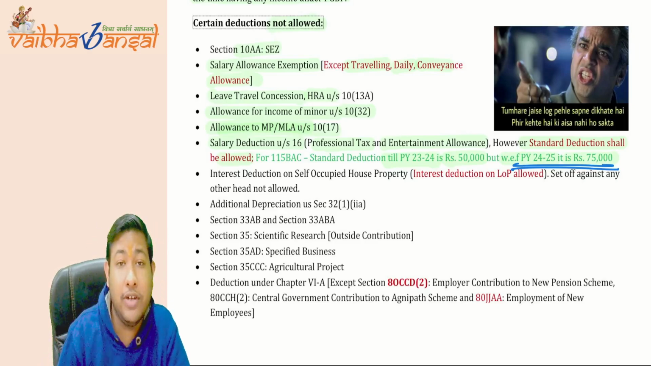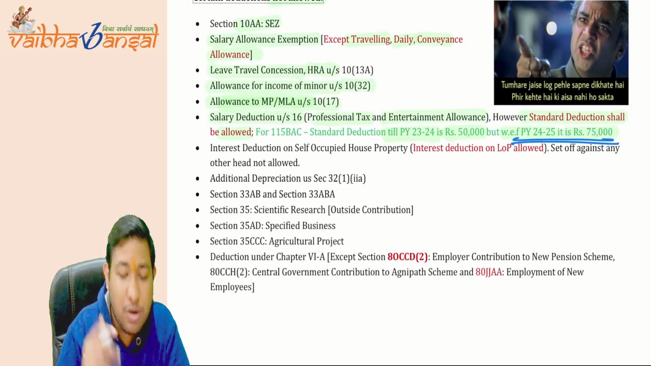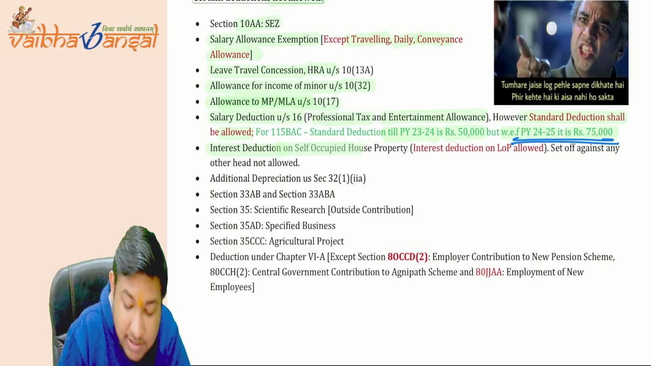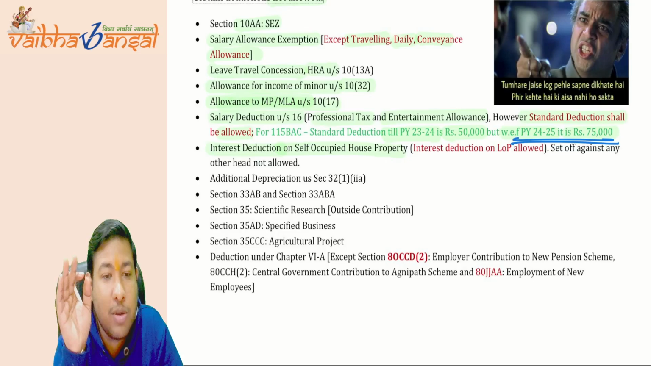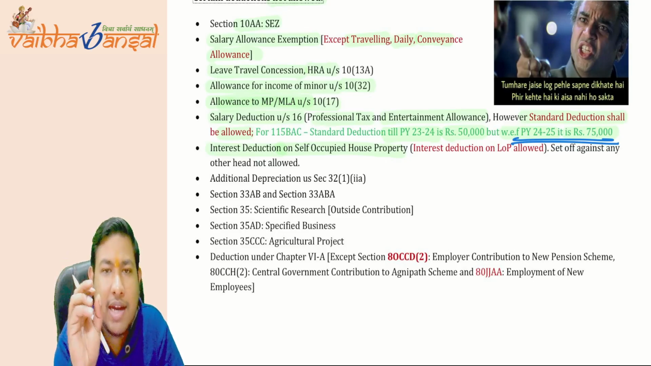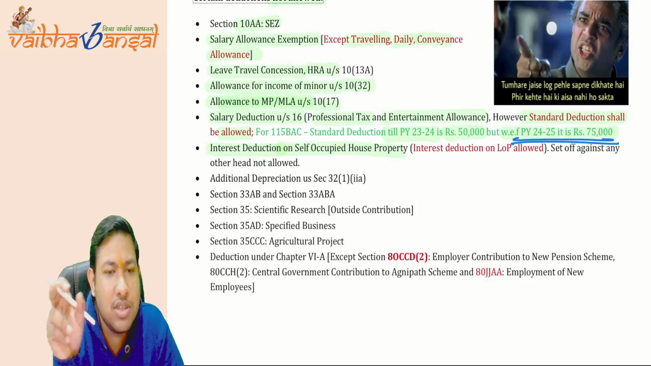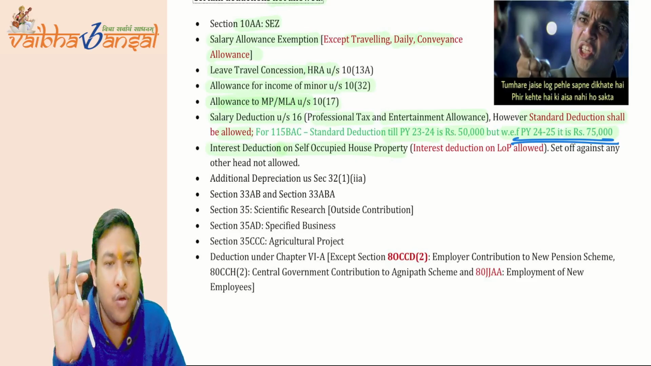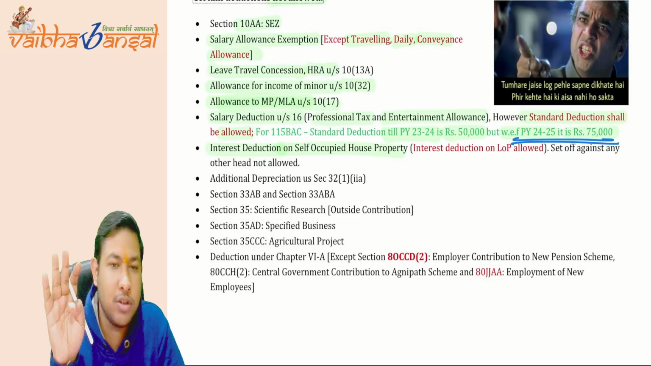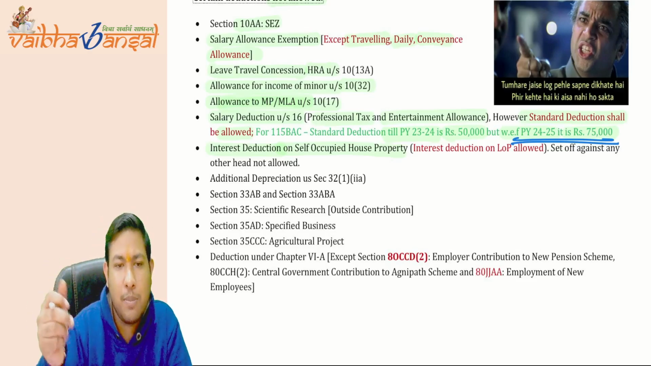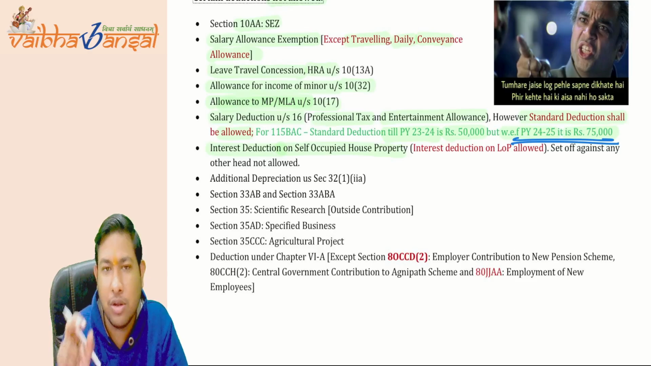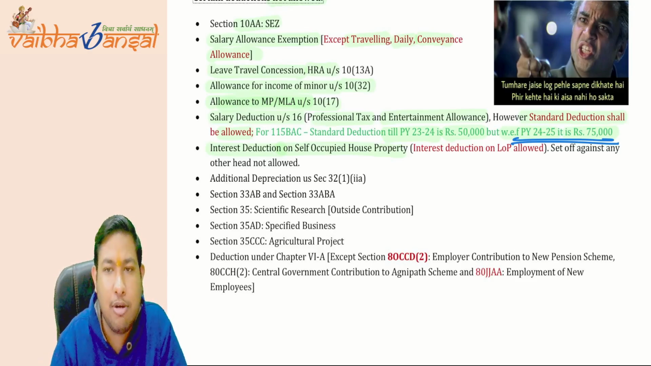Now, where you have studied income from house property, interest deduction on self-occupied house property will not be applicable. For the self-occupied house property, there was a deduction of 30,000 or 2 lakh rupees based on certain conditions. There were four conditions. If you fulfill those conditions, you can opt for the 2 lakh rupees interest deduction. But for LOP, let out property, there was no such limit on the interest deduction.